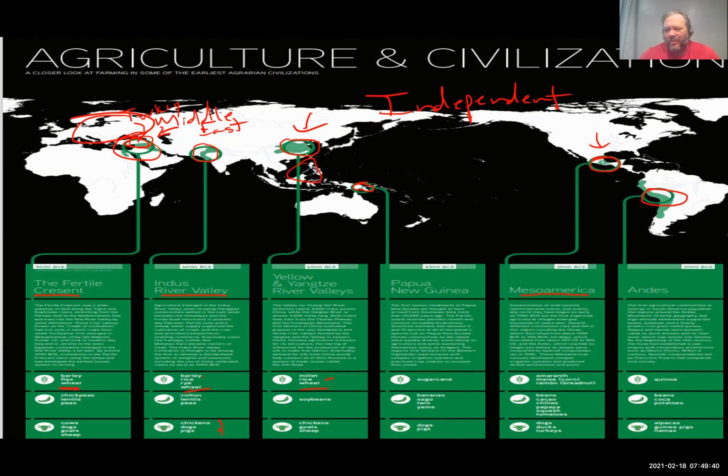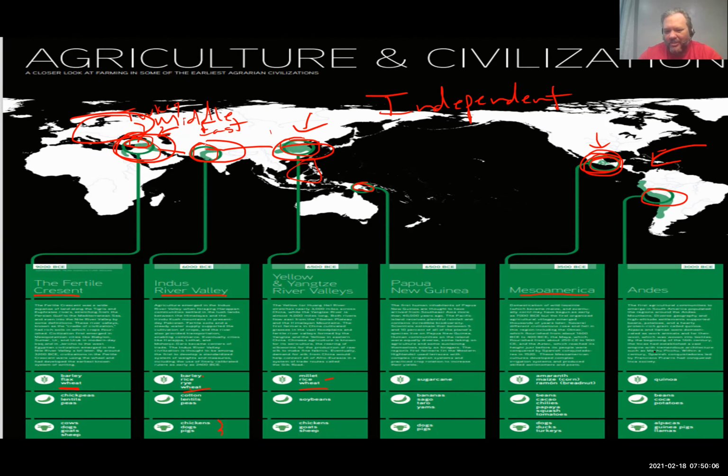The maize that developed here was independent of all this other stuff. The wheat that developed here was independent of the wheat that developed here and the wheat that developed here. It's only when we start connecting these areas through trade and the Europeans showing up here that we start to see everything move around. But when we're talking about the hearths, these are things that developed independently.